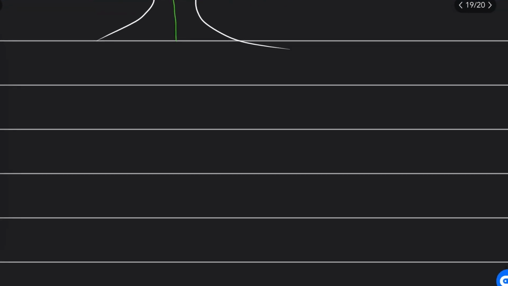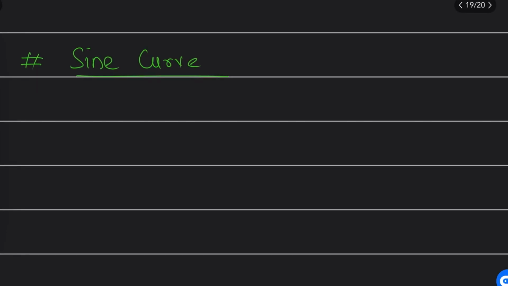Now coming to sinusoidal curves. If I am talking about sinusoidal curves, let's discuss the sine curve. How will the sine curve or sine function look? Let me draw this sine curve. This is theta, let's say. I'm writing the function sine theta. The equation looks like this: y is equal to sine theta. You can write x also, sine x, it's up to you. Okay, I'm writing x for your better understanding.